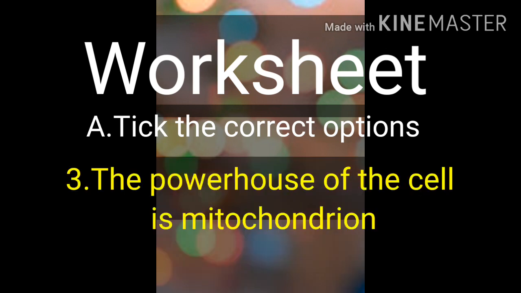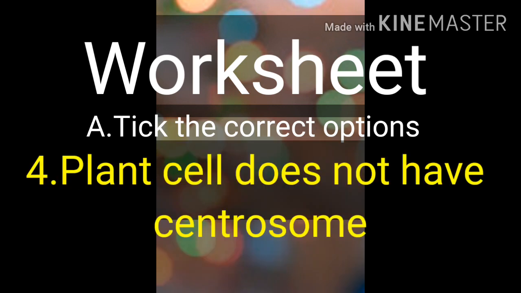Now coming to the third. The powerhouse of the cell is mitochondrion. Mitochondrion. It is the powerhouse of the cell. Four. Plant cell does not have centrosome. Plant cell does not have centrosome.